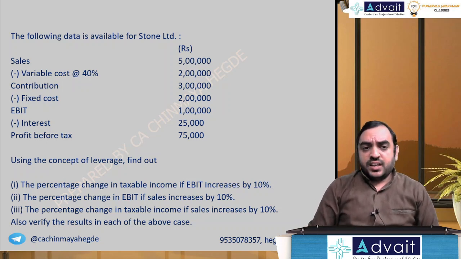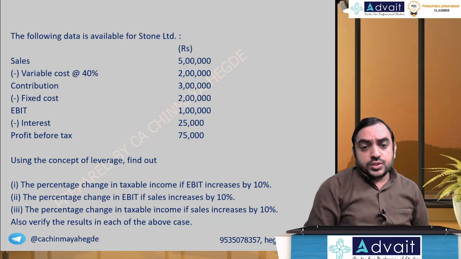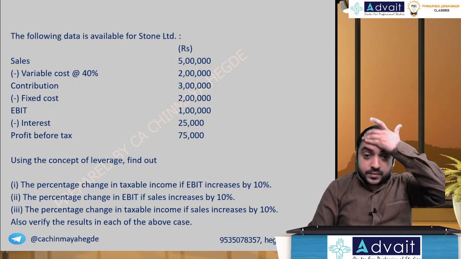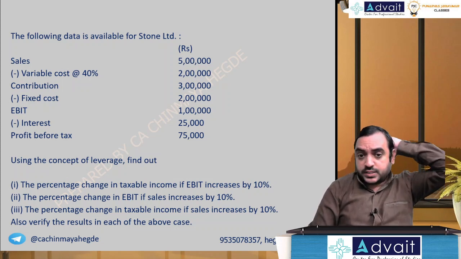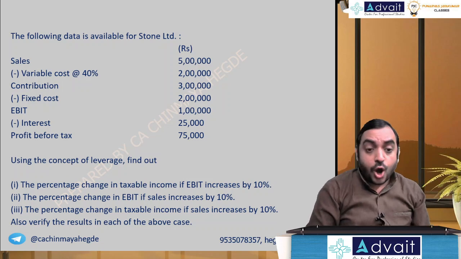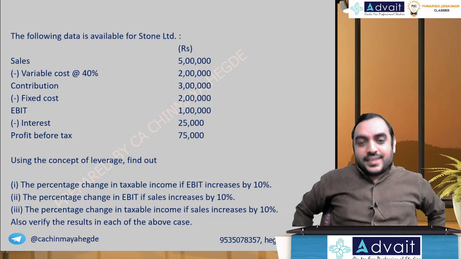The following data is available for Stone Limited: sales, variable cost, contribution, fixed cost, EBIT, interest, profit before tax. Using the concept of leverage, find out the percentage change in taxable income if EBIT increased by 10%, the percentage change in EBIT if sales increase by 10%, and the percentage change in taxable income if sales increase by 10%. Also verify results in each of the above cases.